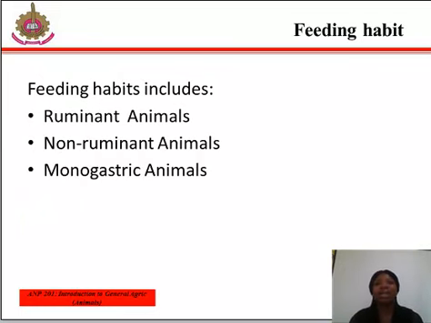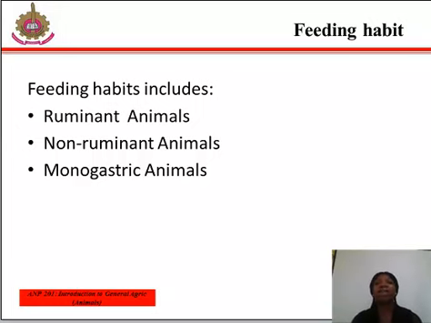Farm animals can be divided based on feeding habits into ruminant animals, non-ruminant animals, and monogastric animals. So farm animals can be divided into ruminants, non-ruminants, and monogastric based on the stomach structure or feeding habits.